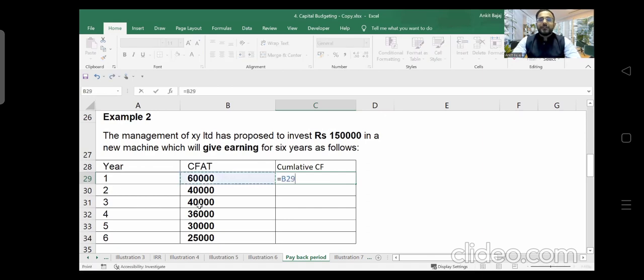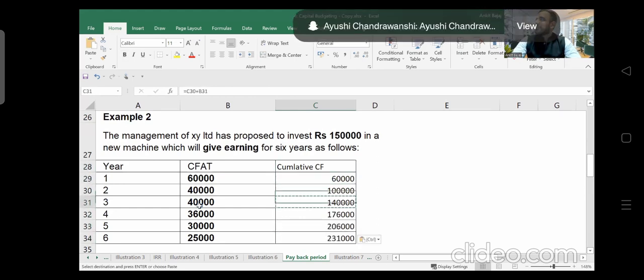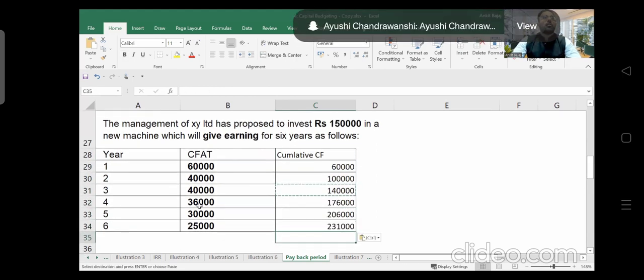So the first year profit is how much? It is 60,000. Now what is going to be the second year total profit, including this year? It is going to be 60,000 plus 40,000. It is going to be 1 lakh. Then the cumulative profit is going to be 1,40,000. And this is what I have to do: I have to copy the values here. So here you can see the profits.